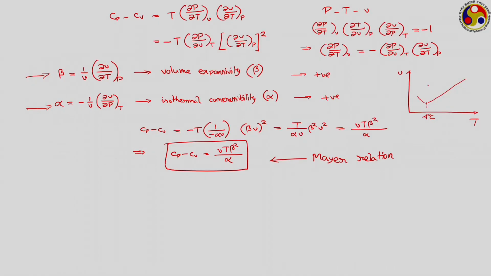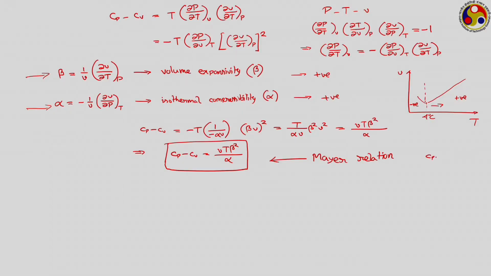Now if we divide this region into two parts, in this direction temperature and specific volume both are going in the same direction, therefore beta is positive. But what about the left hand side? Here, as the temperature is decreasing, volume is increasing, so beta is negative. Such anomalous expansion, though very rare, can be found in a few other substances as well, and therefore beta can be positive or can be negative.